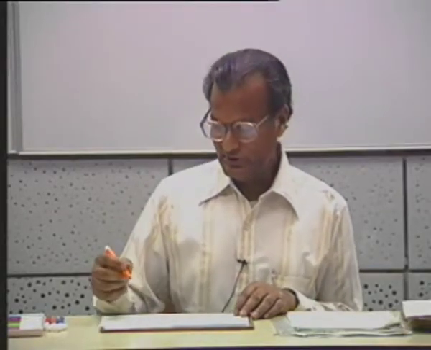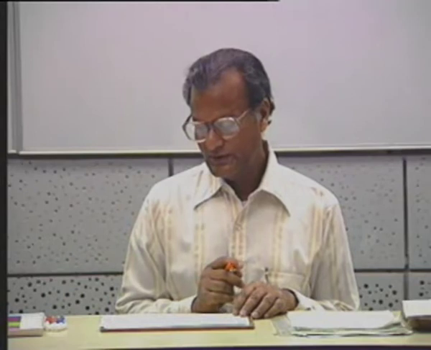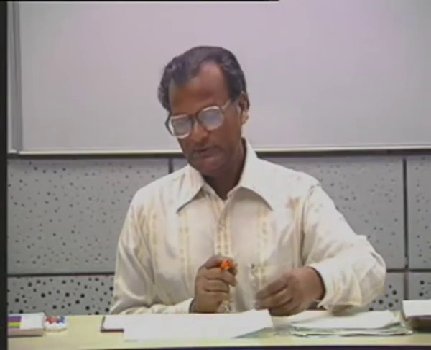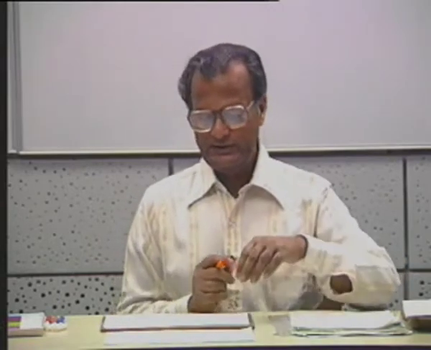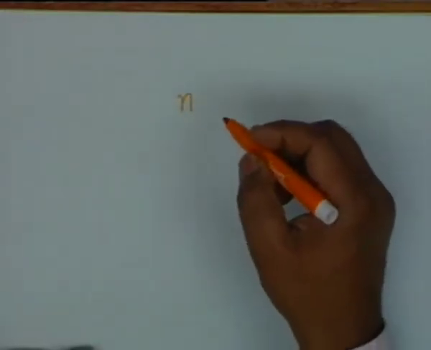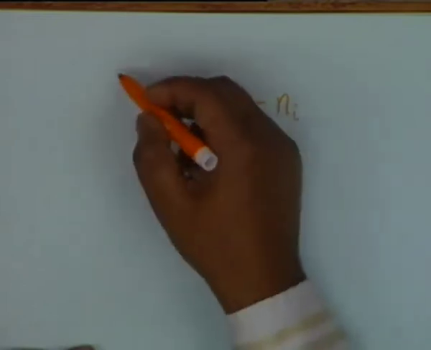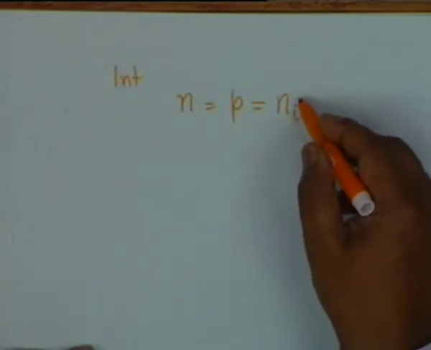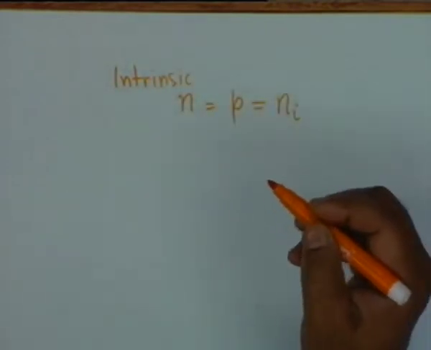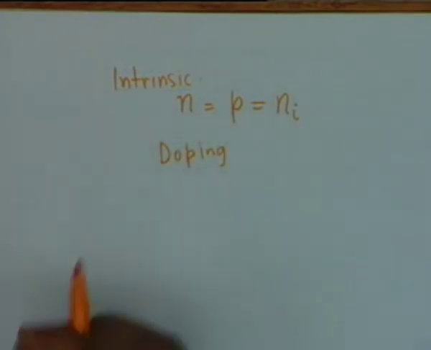26th lecture. We continue our discussion of semiconductor physics very qualitatively, and we propose to end up today in the diode equation. We have seen last time that intrinsically a semiconductor, the concentration of electrons and holes is the same in an intrinsic semiconductor, and this is denoted by the symbol N, where the subscript I stands for intrinsic.